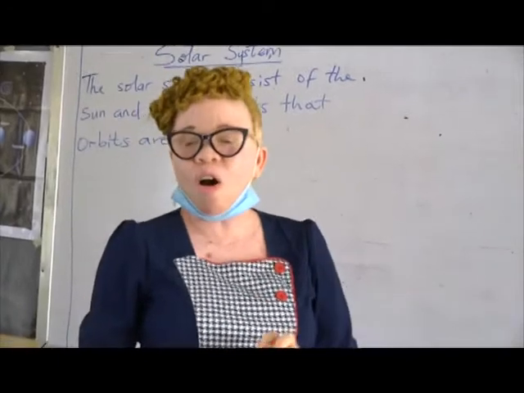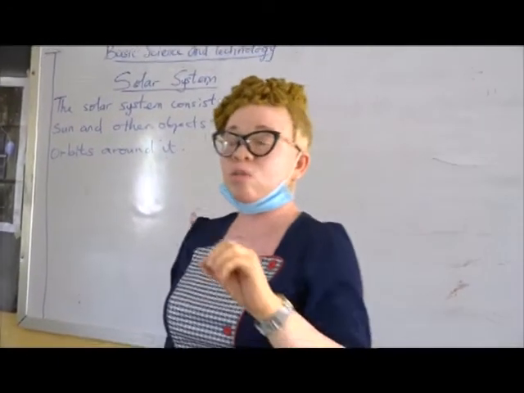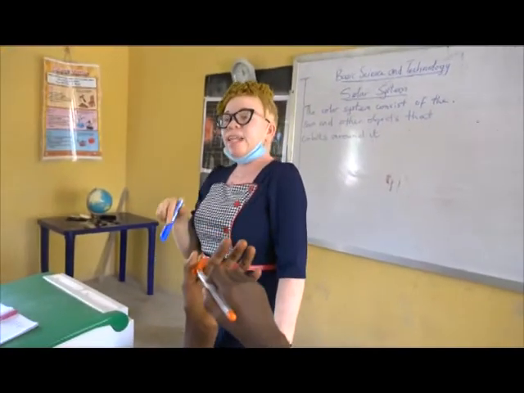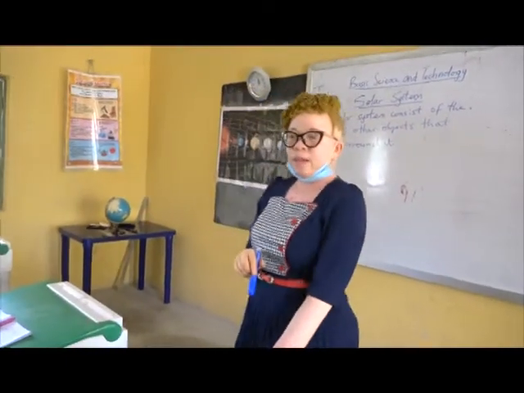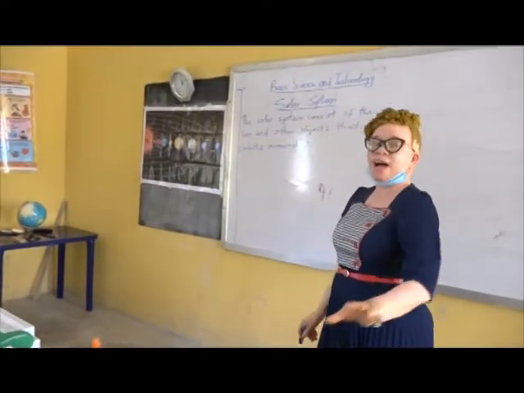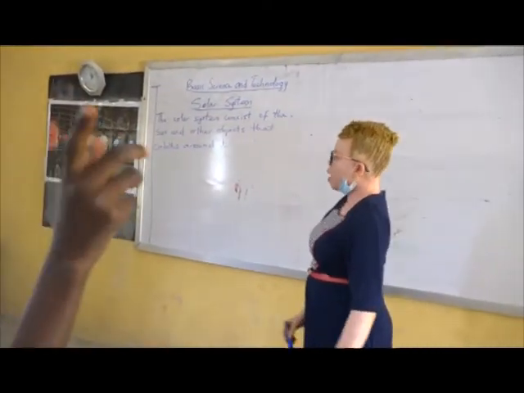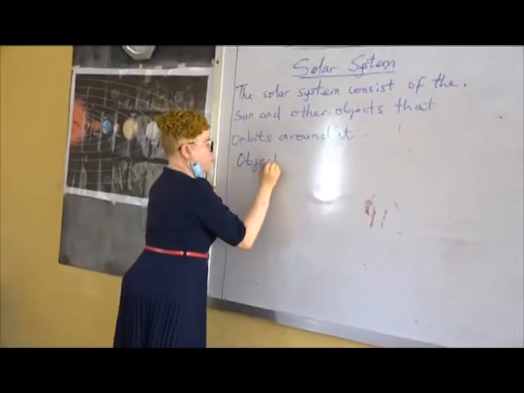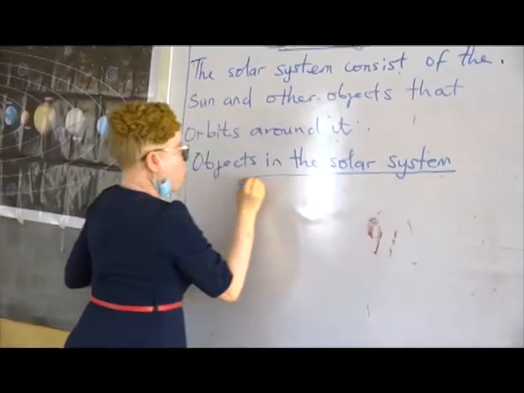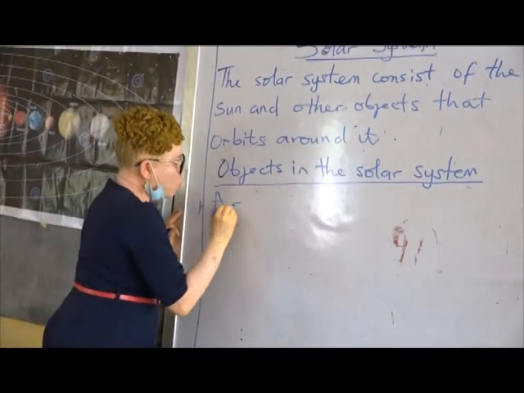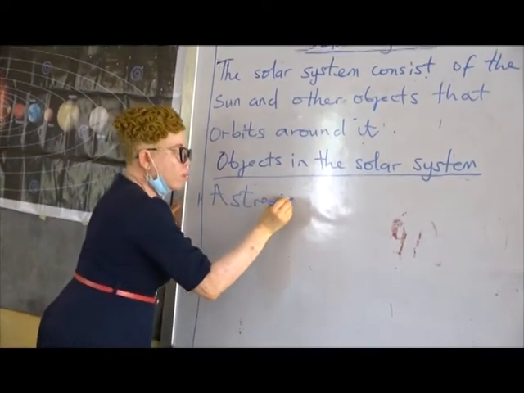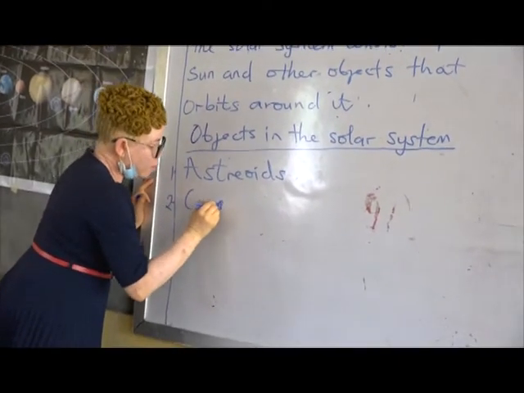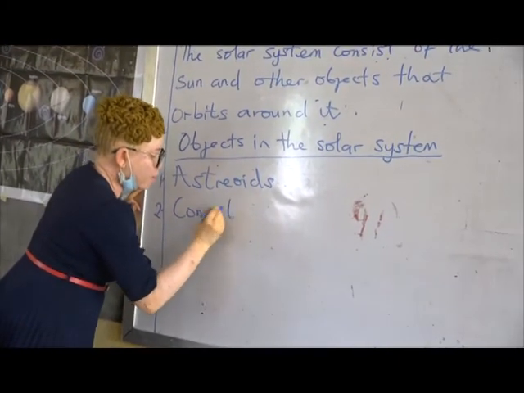So what are the other objects aside from the sun? What are the other things that are in the solar system? Let's look at the objects in the solar system. Number one, we have the asteroids. Say it, everybody. Asteroids. Number two, we have comets. Say it again. Comets.